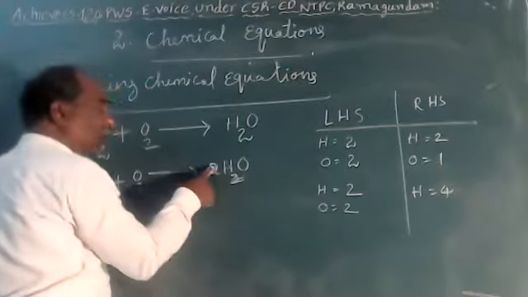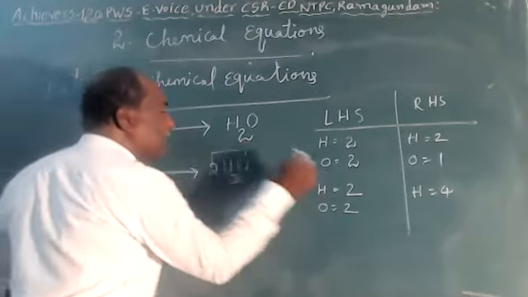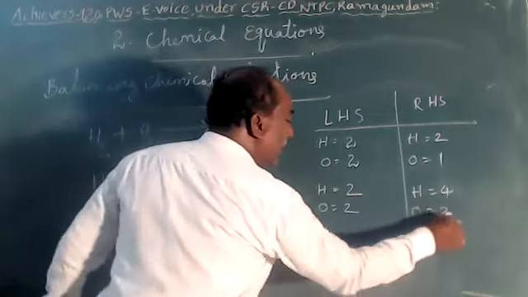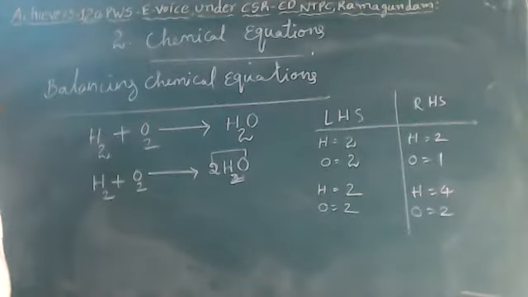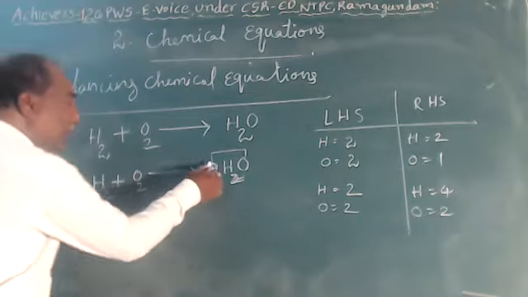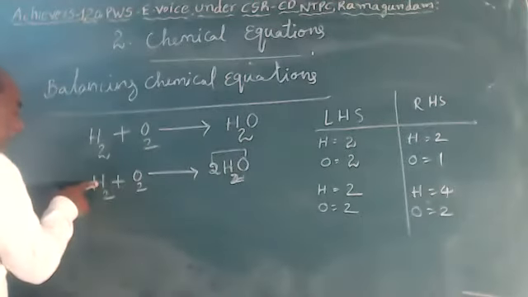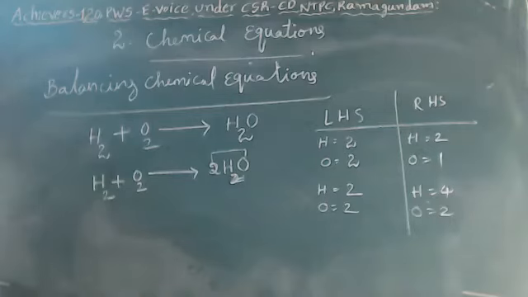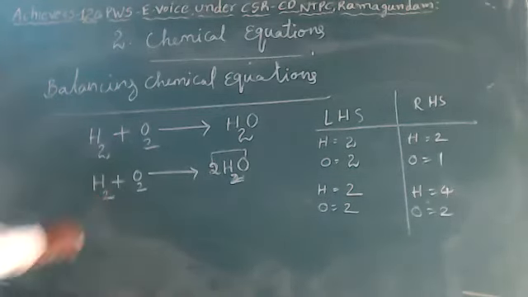Hydrogens on the RHS are 4, and this number belongs to oxygen also. But here now also it is not balanced. Here hydrogens 4 will be on the product side, but on the reactant side only 2 hydrogens will be there. Now the number 2 is added as a coefficient to the reactant side.